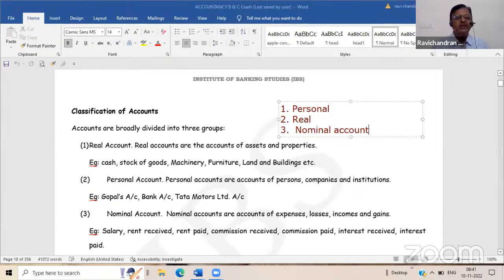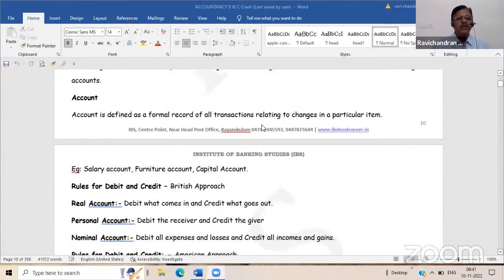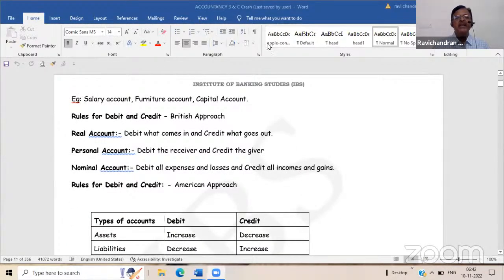Okay, real account: debit what comes in, credit what goes out. Nominal account: debit all expenses and losses, credit all incomes and gains. Very good. So I have summarized here like that. Personal account, debit the receiver, credit the giver. Real account, debit what comes in, credit what goes out. Nominal account, debit all expenses and losses, credit all incomes and gains.